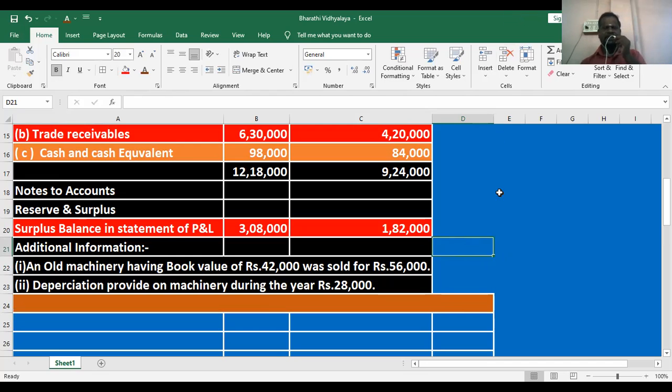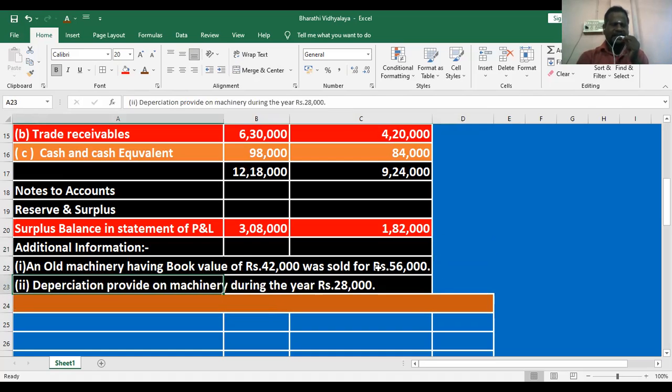Already they have given the profit, and the profit is inclusive of that particular profit. It is not an operating profit. That's why it will be deducted. We will discuss it later.